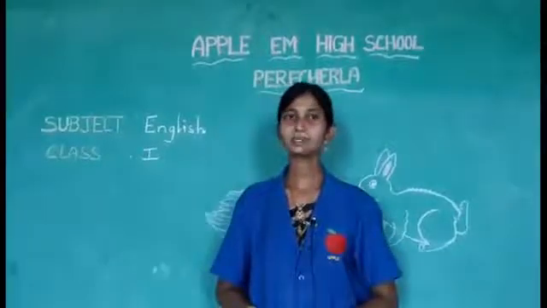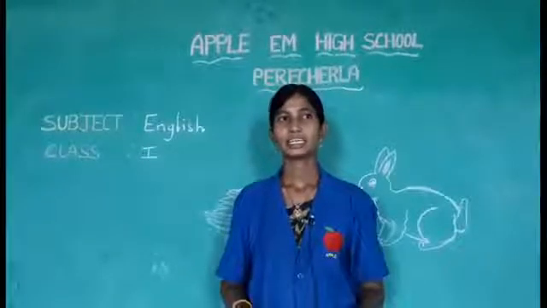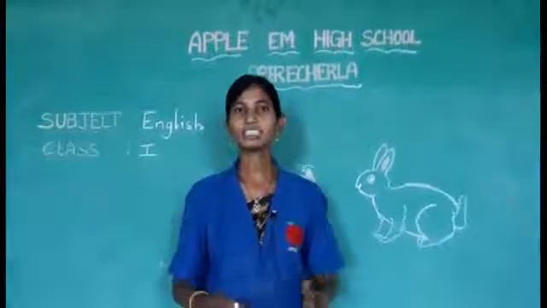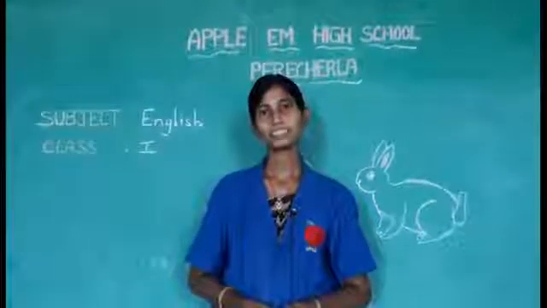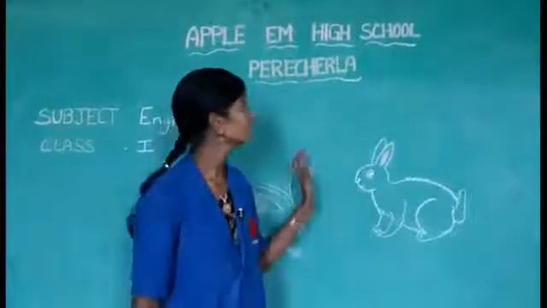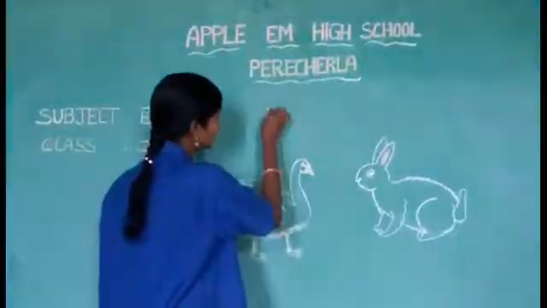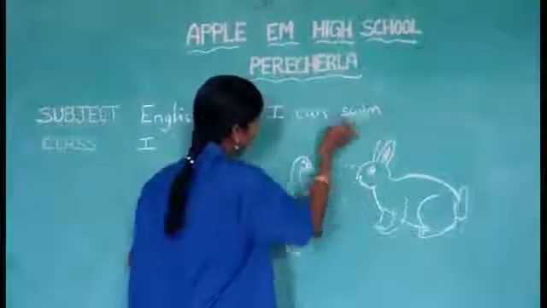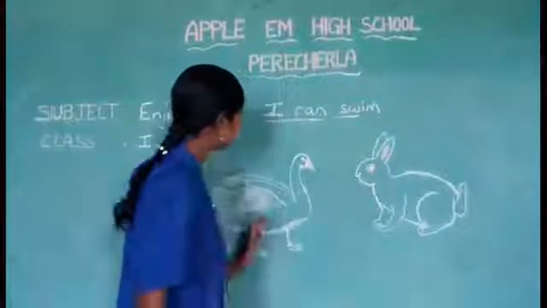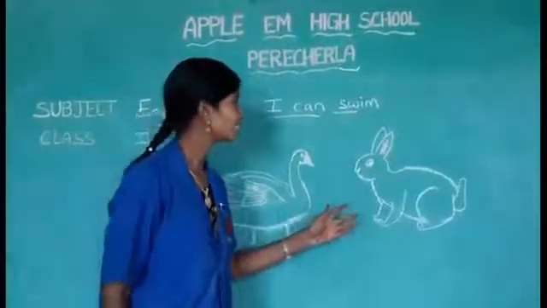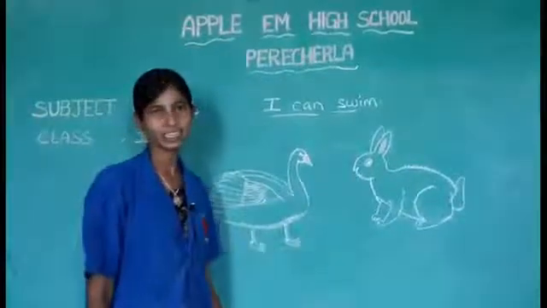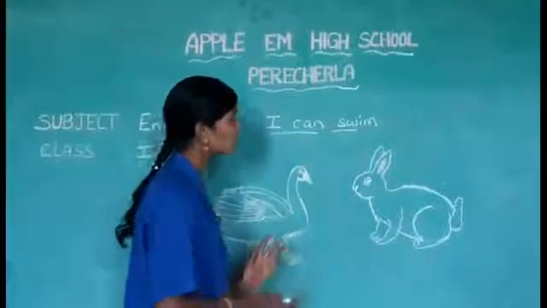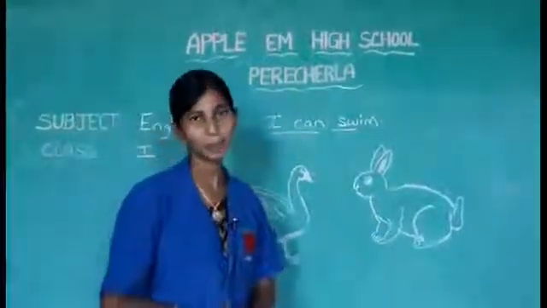Today I am going to explain textual exercises of I Can Swim lesson in semester 1 textbook. Let's revise what we have learned in our previous class. We have learned a lesson that is I Can Swim. This lesson is about the conversation between two animals, the swan and rabbit. Both are conversing about their capabilities.